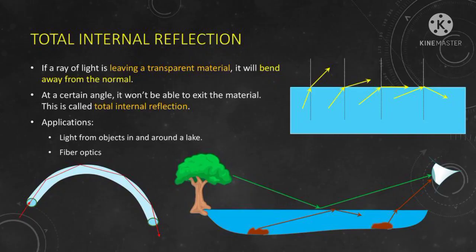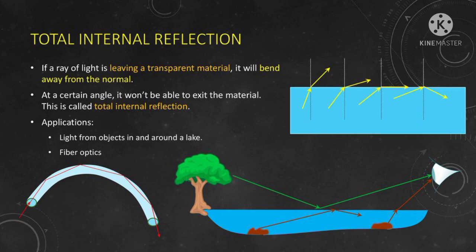Next, the most important phenomenon is total internal reflection. If a ray of light is leaving a transparent material, it will be bent away from the normal. At a certain angle, it won't be able to exit the material. This is called total internal reflection. Applications: light from objects in and around a lake.